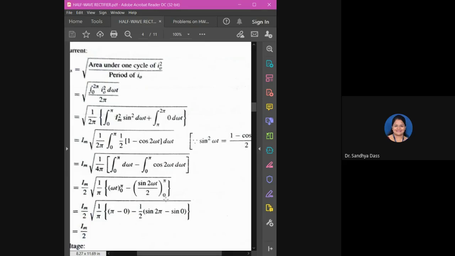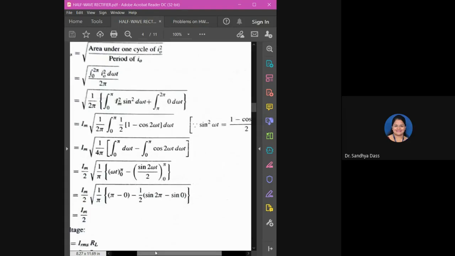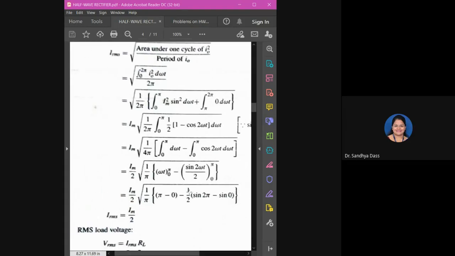So applying the limits again 0 to pi. Substitute there, applying the limits. Do it yourself. So you will end up with IRMS is equal to Im by 2.